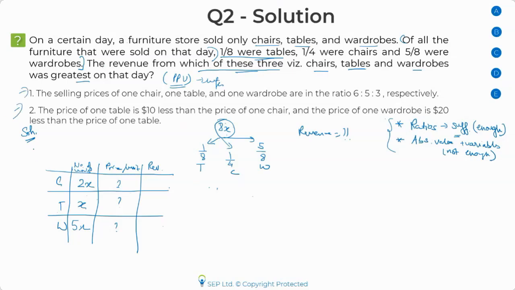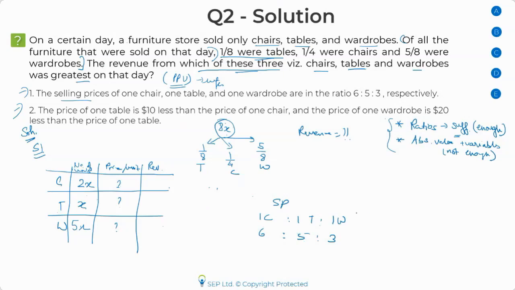Let's look at the first statement. The first statement says that the selling price per unit of one chair, one table, and one wardrobe is basically 6:5:3. Now this makes my life easy because that is what was missing in this column.